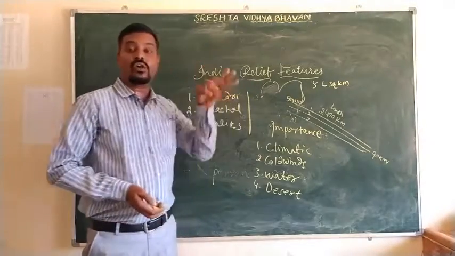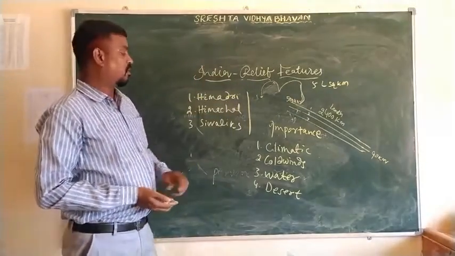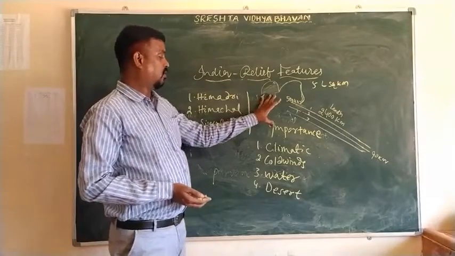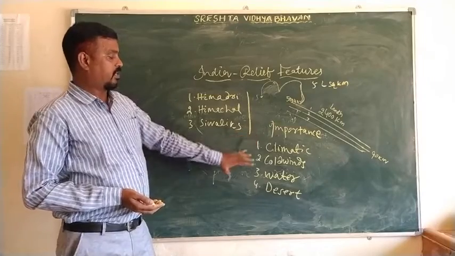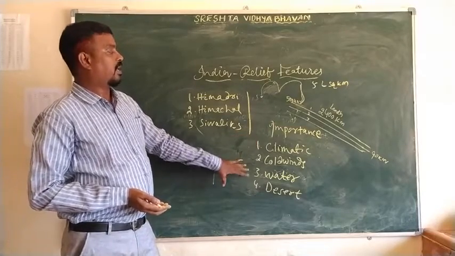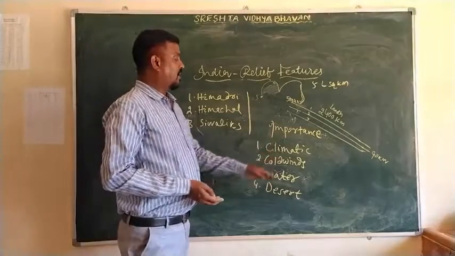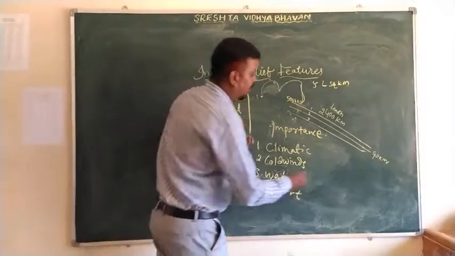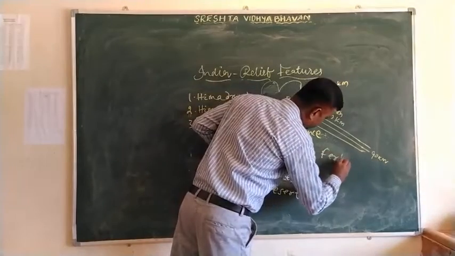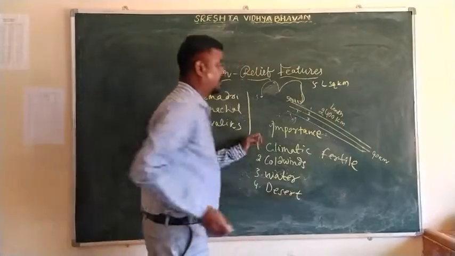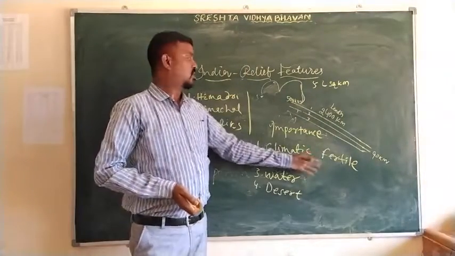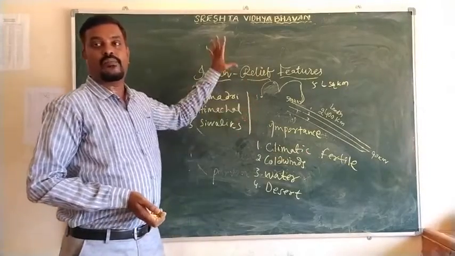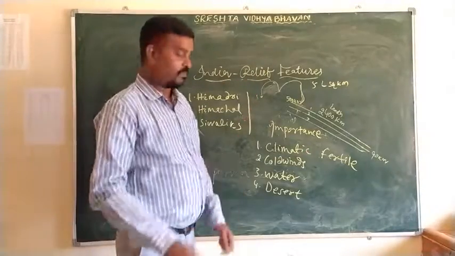Because of the Himalayas, we have good soil, good climatic conditions, and a good supply of water, and India has become a fertile land. So this is all about the Greater Himalayas.